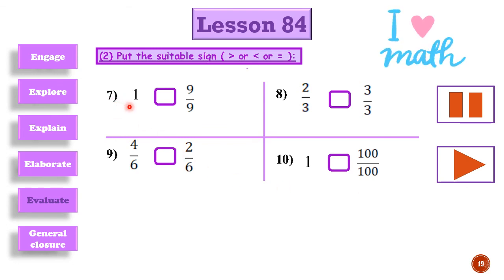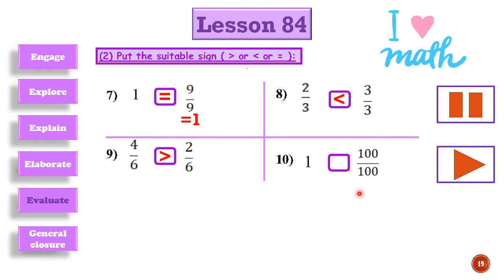Now we have 1 and 9/9. 9/9 equals? Yes, 1. 1 equals 1. Here we have 2/3 and 3/3. Which is bigger? Yes, 3/3. 1 whole is always bigger than any fraction. Here we have 4/6 and 2/6. Which is bigger? Yes, 4/6.